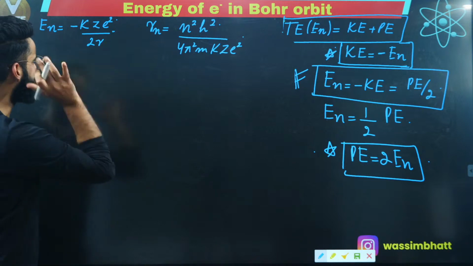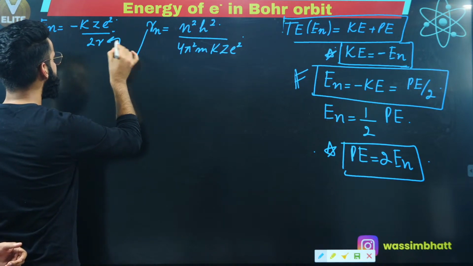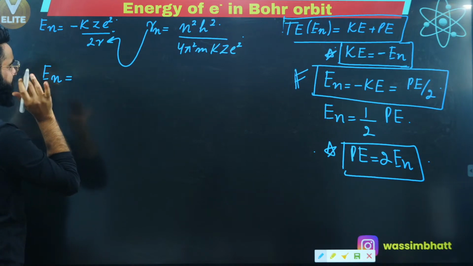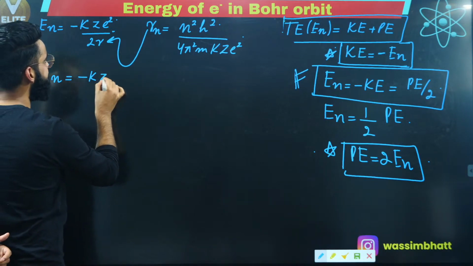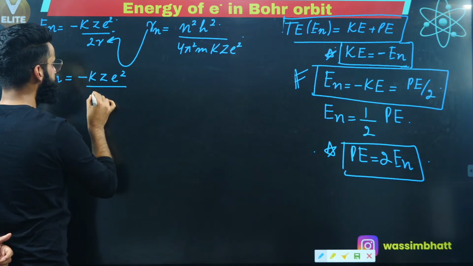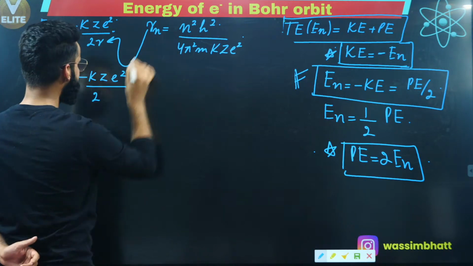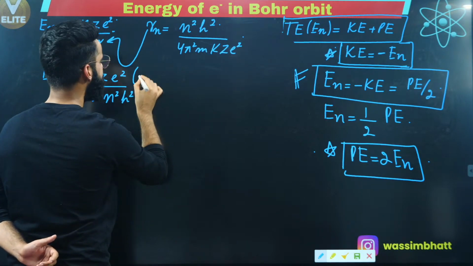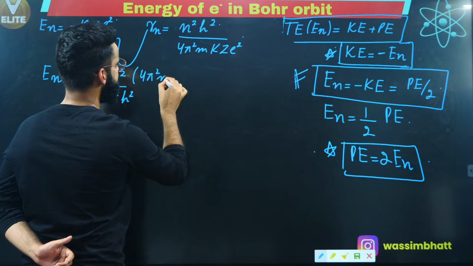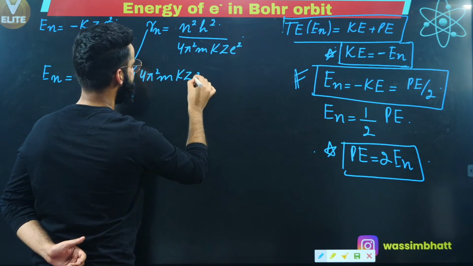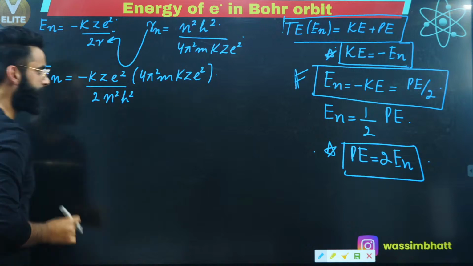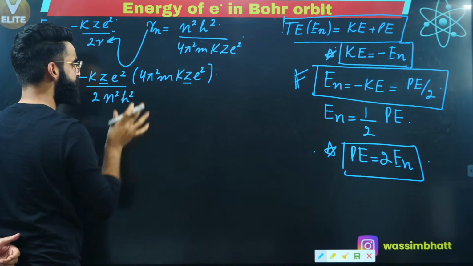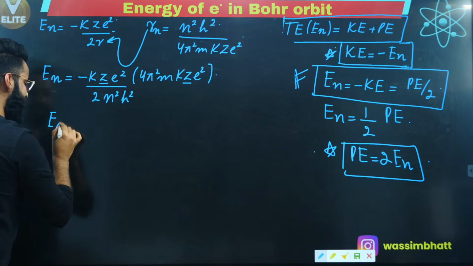Okay. Now people, if I put this value of R into this equation, what do I get? I'll get total energy possessed by the electron in the nth orbit is equal to minus k z e square divided by 2, and instead of R, I'll be writing n square h square divided by 4 pi square m k z e square, right? Yes, I'm sure it's clear to everyone. Now people, over here we have got z, and right here we have got z, so it's going to be z square. So I'm going to generalize it like this.